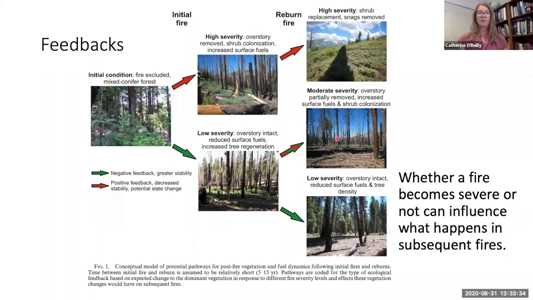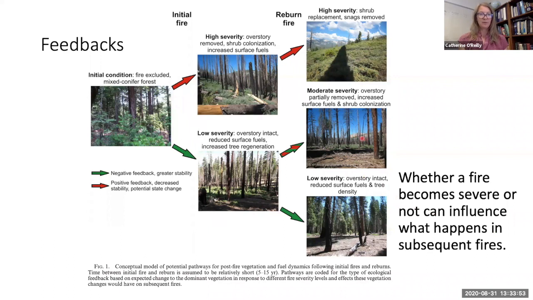Some of those small trees could act as ladder fuels, and so you could lose some more of those trees. But again, the spacing is probably not as close together as it might have been originally, and so you're not likely to lead into this running crown fire situation.